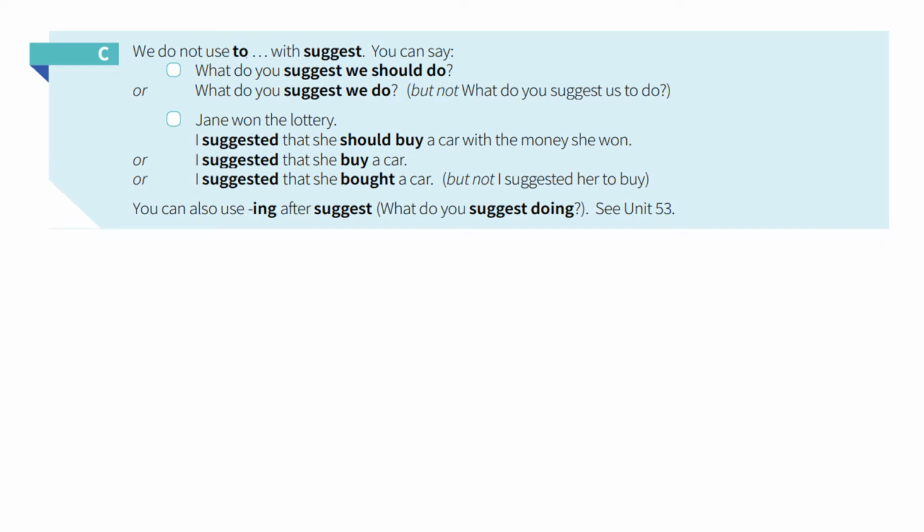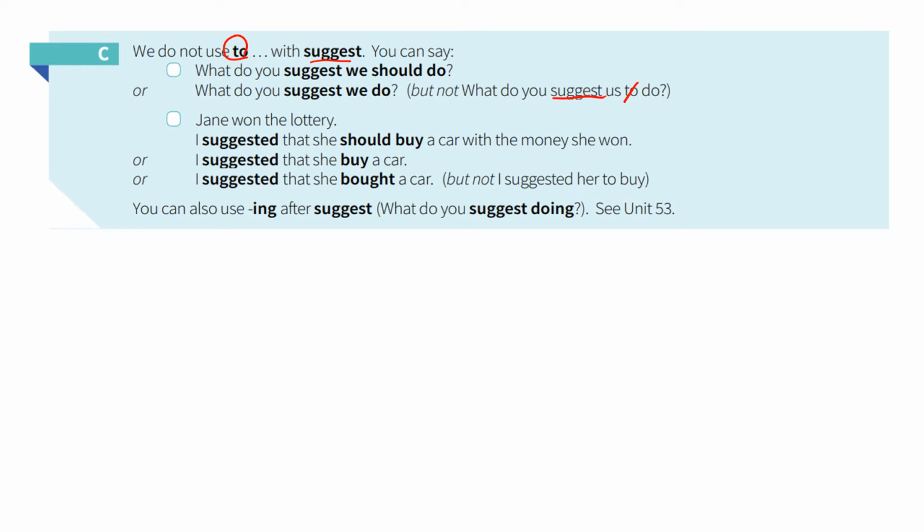We do not use to with suggest. You can say, what do you suggest we should do? Or, what do you suggest we do? But not, what do you suggest us to do? So after suggest, no to.